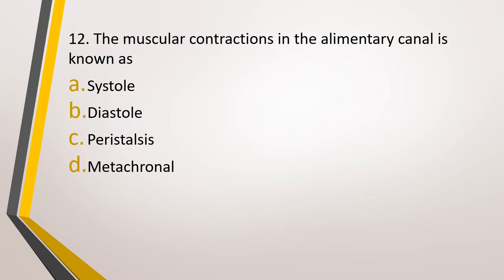Question number 12. The muscular contractions in alimentary canal is known as option A, systole, option B, diastole, option C, peristalsis, or option D, metachronal contractions. The muscular contractions of alimentary canal is known as. The correct answer is option C, peristalsis, and the function of peristalsis is propulsion of food.